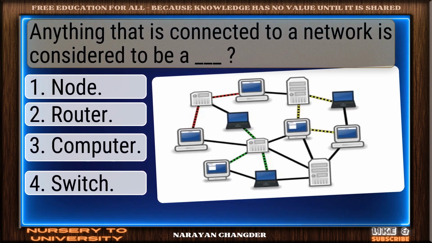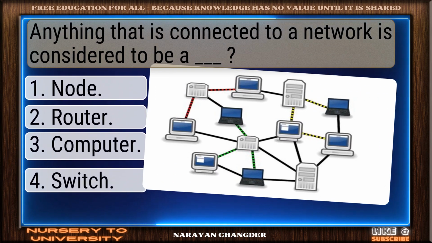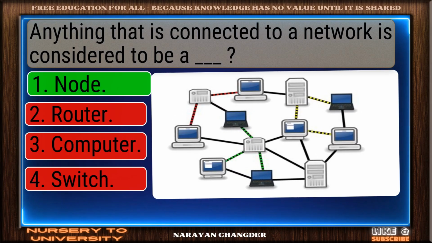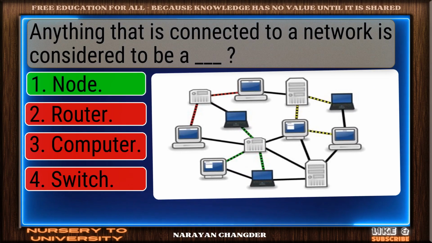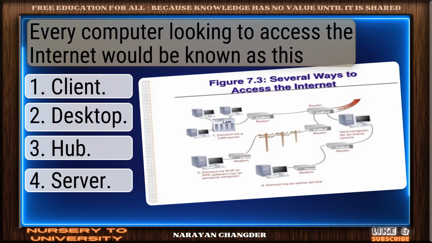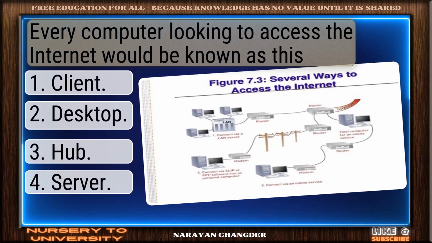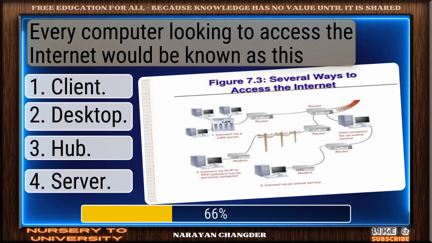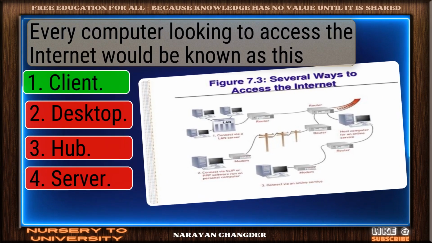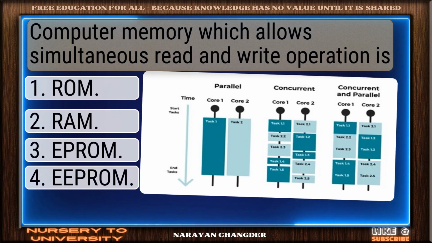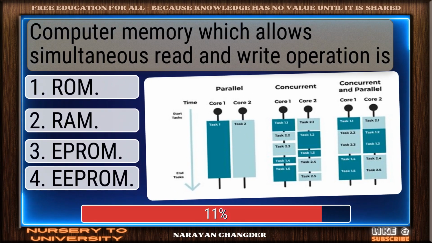Anything that is connected to a network is considered to be a ___. Correct. Node is spot on. Every computer looking to access the internet would be known as this. Exactly. Client makes sense. Computer memory which allows simultaneous read and write operation is